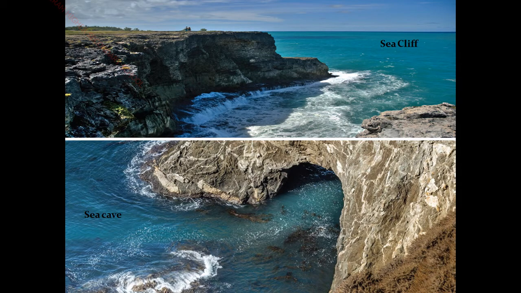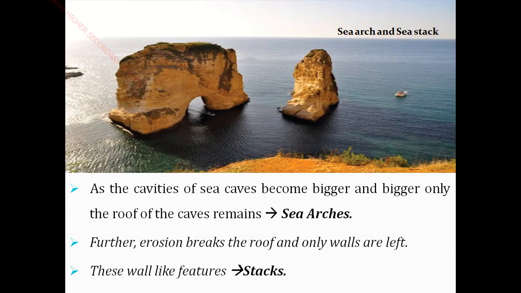Let us see what is meant by sea arch. So this is the sea arch and the sea stack. You see here the boat enters in and comes out. How is it made? This came due to the erosion of the sea waves.